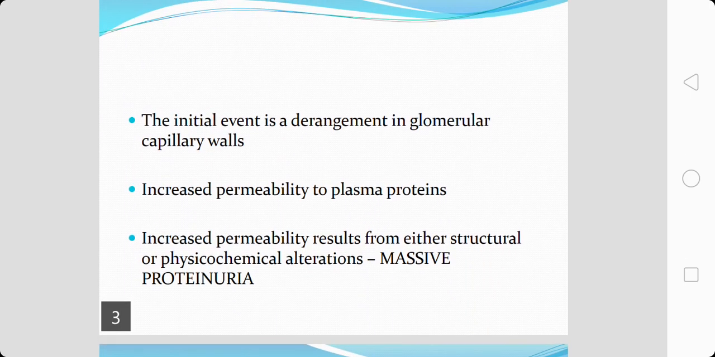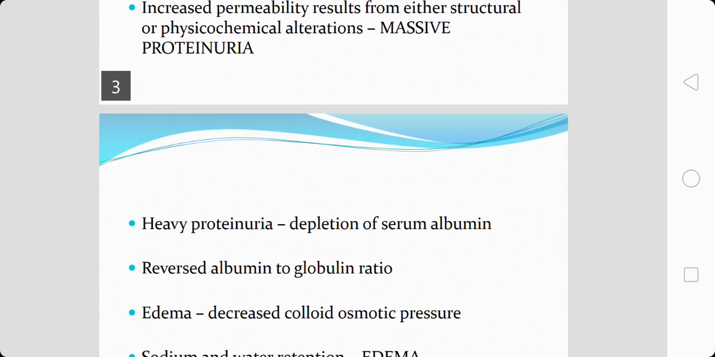The initial event in nephrotic syndrome is a derangement in the glomerular capillary walls. Once there is a derangement in the glomerular capillary walls, there is increased permeability to plasma proteins. This increased permeability results from either structural or physicochemical alterations in the glomeruli, leading on to massive proteinuria.